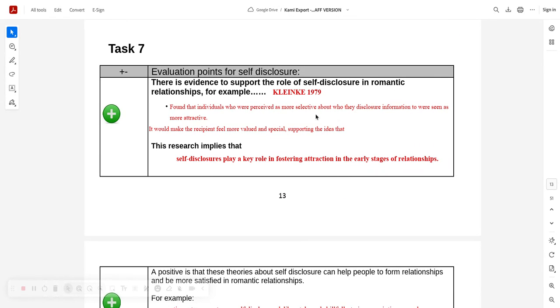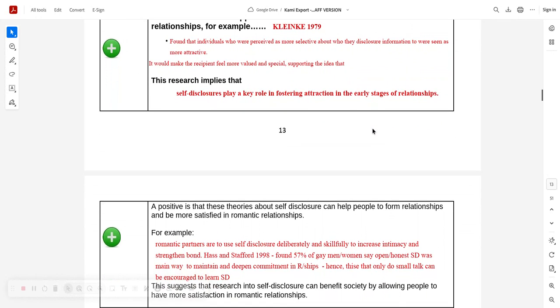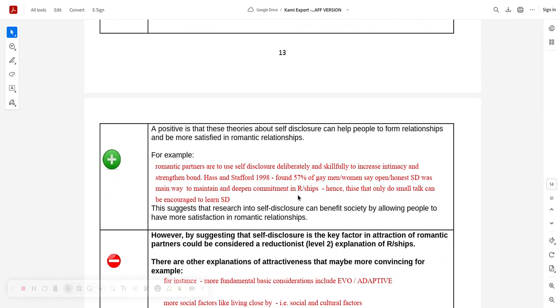Kleinker found that individuals perceived as more selective about who they disclose information to were seen as more attractive, as it makes others feel valued and supported. Yeah? So that's a good, quick bit of evidence. The good thing about this one, I remember including this with my students, is that it's also been applied to same-sex relationships, which makes it less heterosexually biased than other theories in the area.